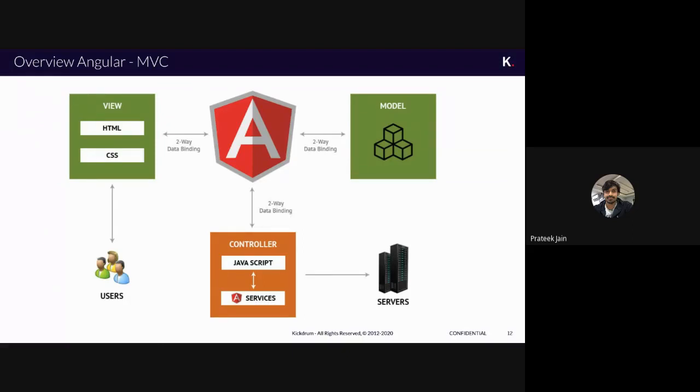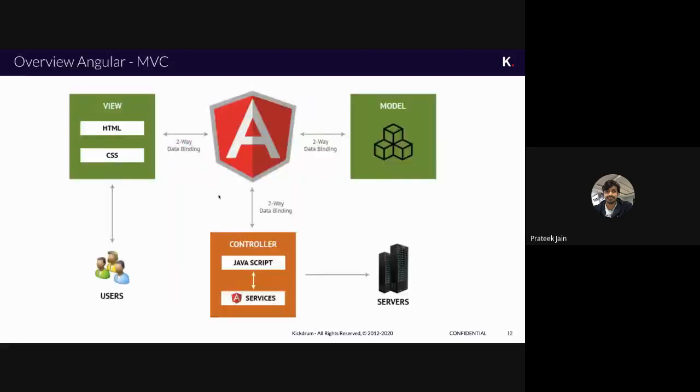How data transfers from model to view to controller, that part is handled here. Everywhere you can see two-way data binding is written. That means to-and-fro communication is happening. Nowhere here is the interaction happening other than the server part. Whenever you're writing, interacting, or getting something from the backend to the front end, two-way data binding comes into the picture, and this is a very important concept in Angular.